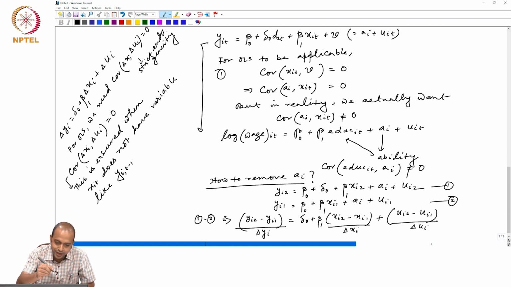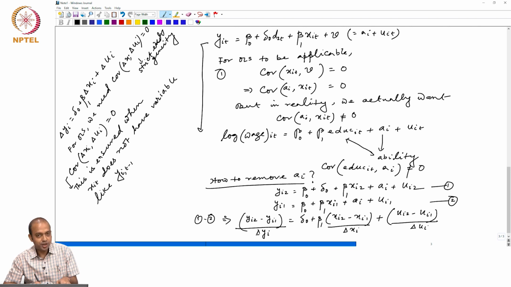Sorry, this is strict exogeneity. So, in presence of a lagged dependent variable, we cannot ensure that delta x_i is actually uncorrelated with delta u_i.